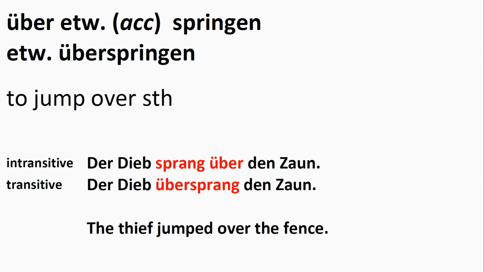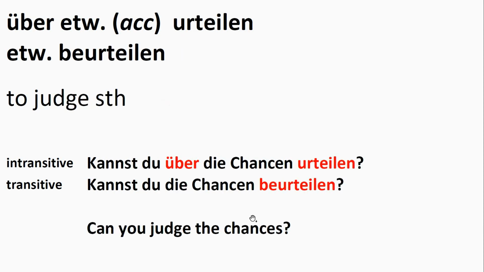Fine. Our next example. Über etwas urteilen, etwas beurteilen. It means to judge something. The example with the intransitive verb is kannst du über die Chancen urteilen? The example with the transitive verb is kannst du die Chancen beurteilen? They mean can you judge the chances?